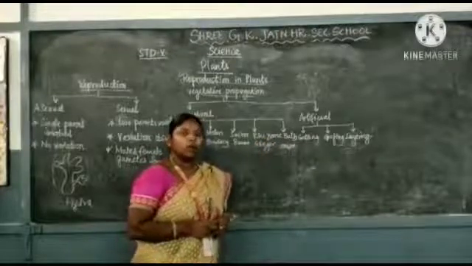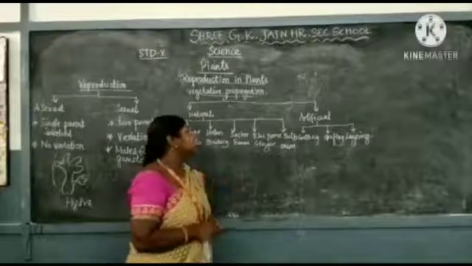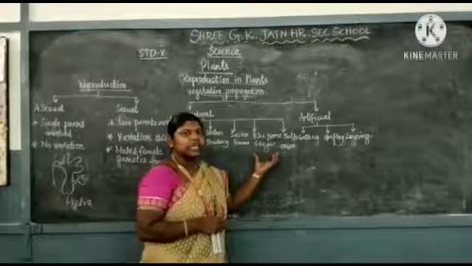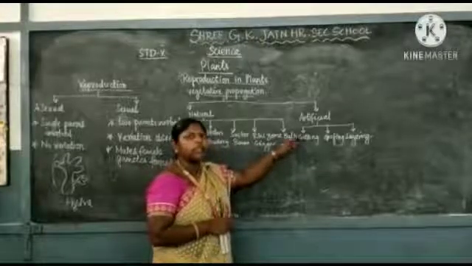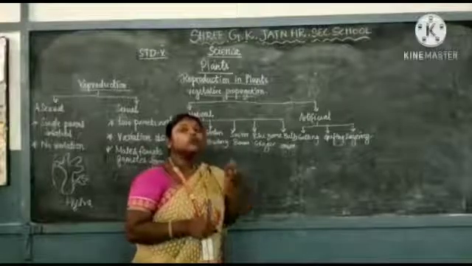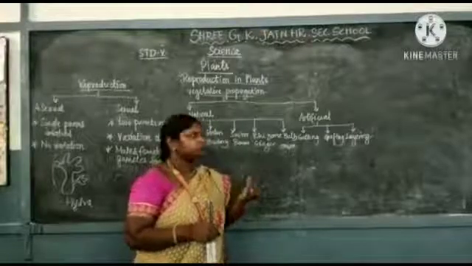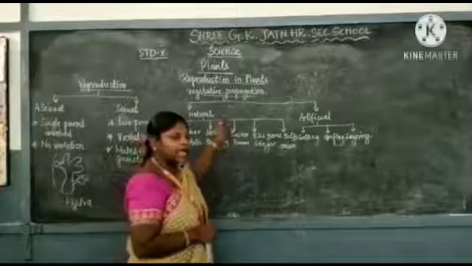If we keep it in an open place and sprinkle water on the ginger, then it will grow nicely as a ginger plant. Like that onion, we can see the bulb on the top of the onion. It will grow as a new plant. So these are the vegetative propagation of the natural way.